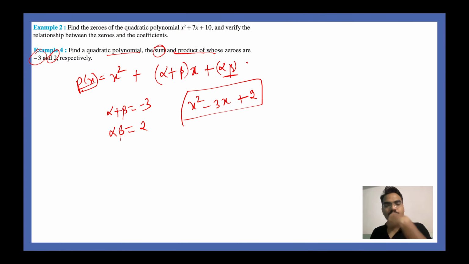Let me know in the chat box who all are with me. State your name in the chat box quickly.